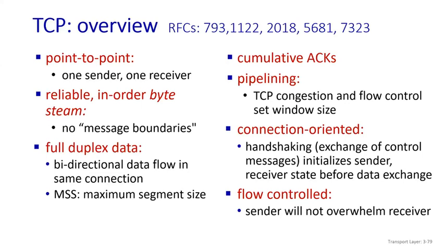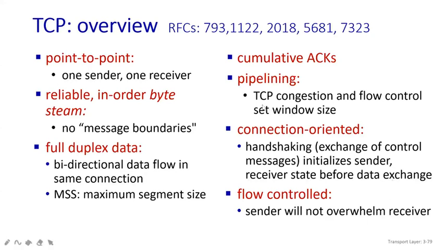The next point is pipelining. What do you mean by pipelining? Where are we going to use this pipelining? Pipelining is generally used whenever we have a number of packets in a pipeline, when we send all the packets from the sender side to the receiver side.